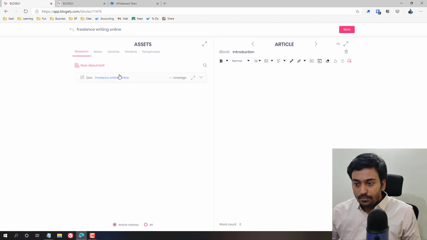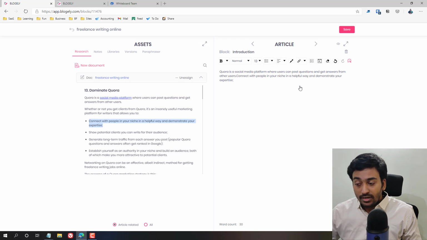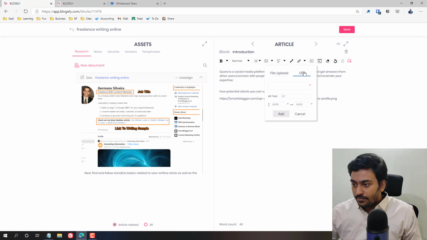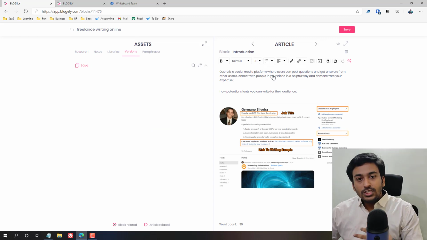Let me bring up, for example, let me take this and insert it here. These are something which I have written. Let me say something like this and do that, and let me put an image also here. I need to put it here, I think. Let me delete that and put it here and do that. Let's say for example I have written it. Now I want to do some major changes, but I want to save this also.